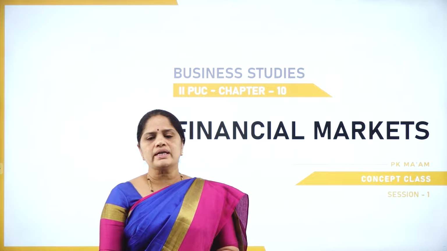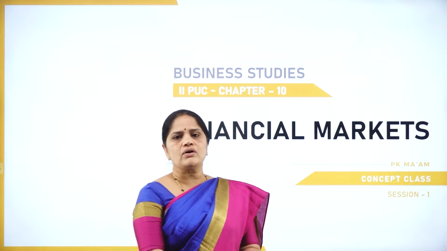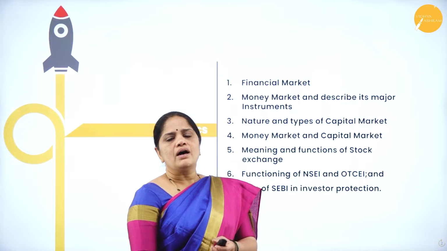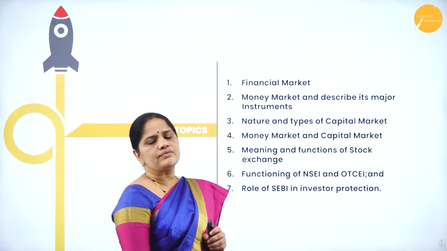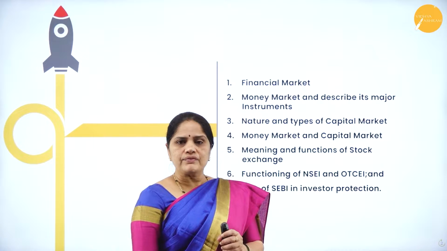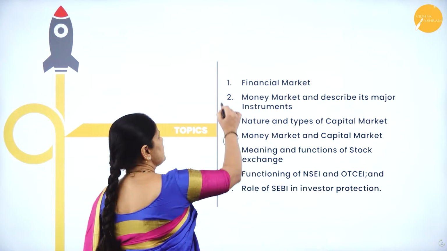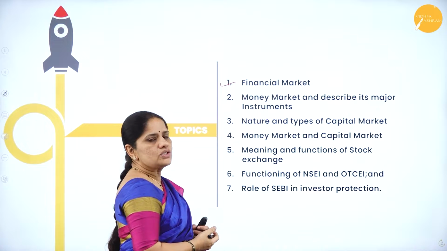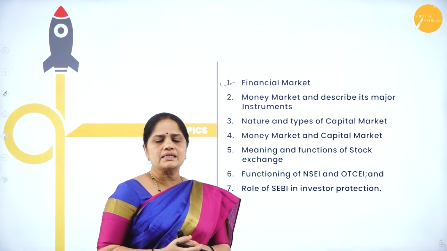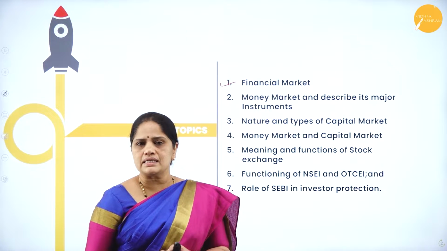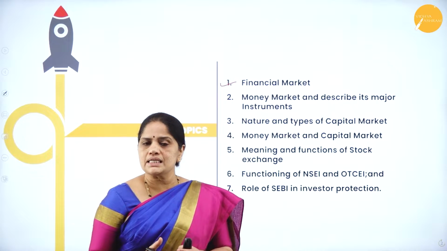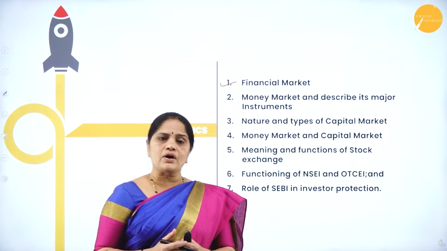Now, let us look into the content of this chapter. In this chapter on financial market, we will have a brief discussion on what is a financial market. We are all familiar with the word market. A market is a place where buyers and sellers meet and transact business, or there is an exchange of goods and services for money.